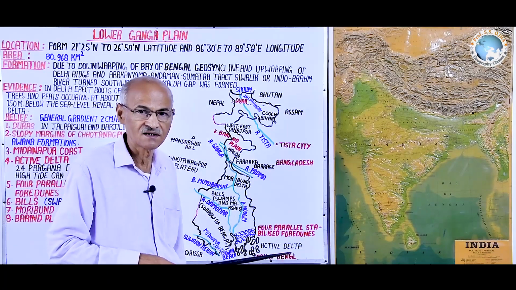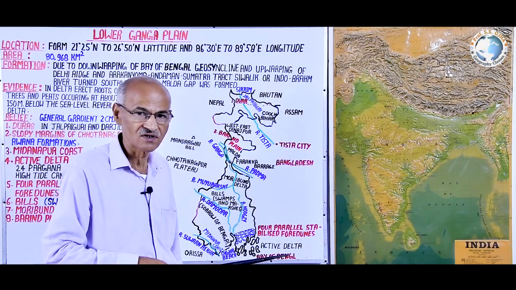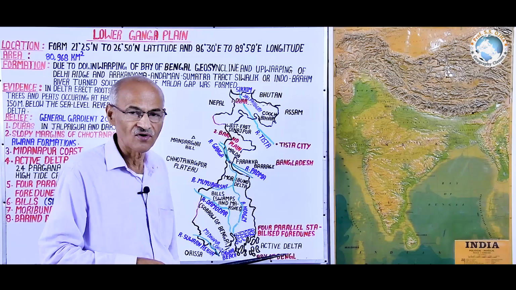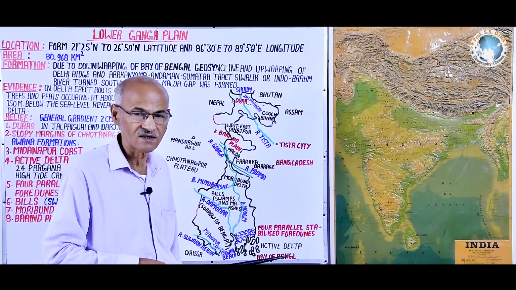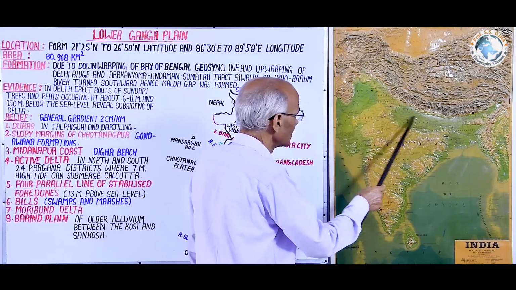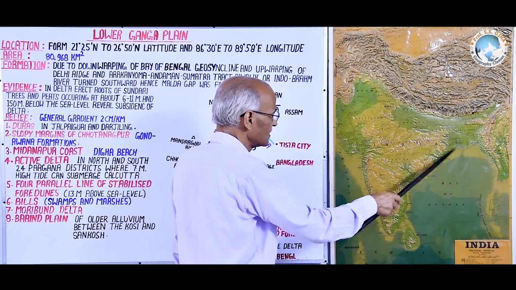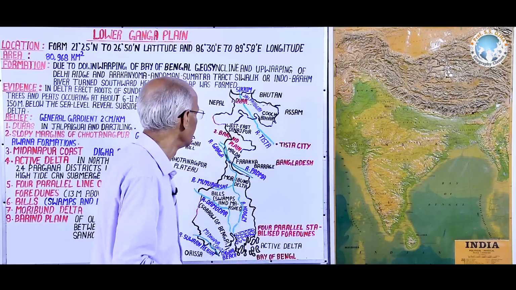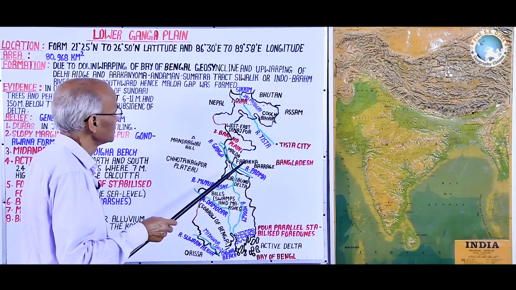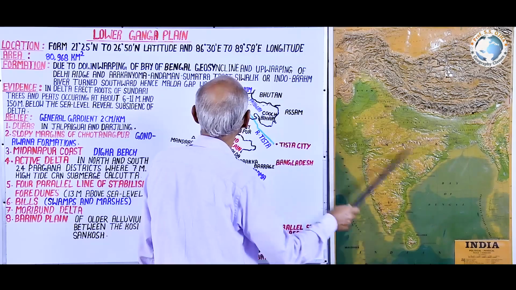The second is Mexico Gulf geosyncline, which is also undergoing subduction due to voluminous amount of sediment deposited by Mississippi and Missouri. And here it is Ganga system and Brahmaputra system, which is depositing sediment here each year. That's why it is undergoing subduction. It is called down warping.